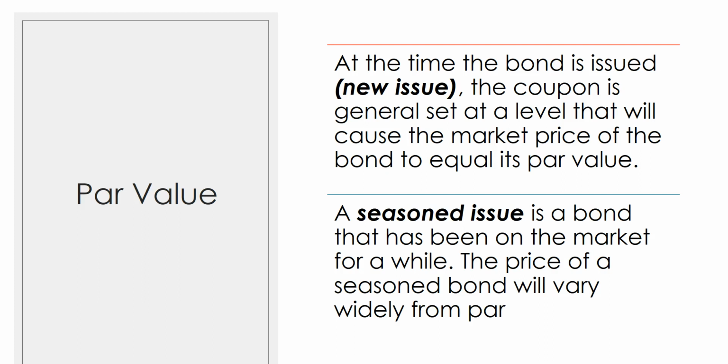But a seasoned issue, which is one that has already been sold in the primary market, is no longer a new issue. It is being traded amongst investors. This seasoned issue may not trade at par value because the coupon rate and the market interest rate are likely not the same, because market interest rates fluctuate over time and the coupon rate is constant.